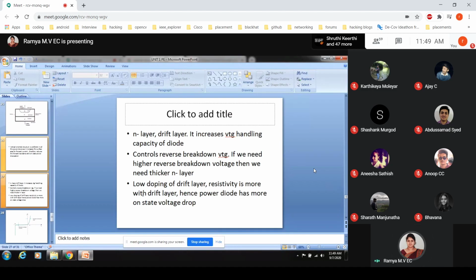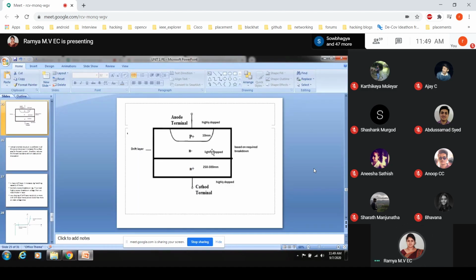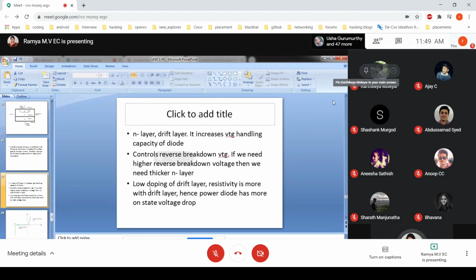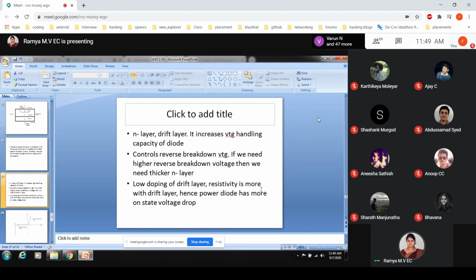With respect to this diagram, depending on our requirement, we can dope this layer, which will most of the time be lightly doped. Now, because of the doping of the drift layer, the resistivity is higher in the drift layer, hence the power diode has a higher on-state voltage drop. So this is the reason.